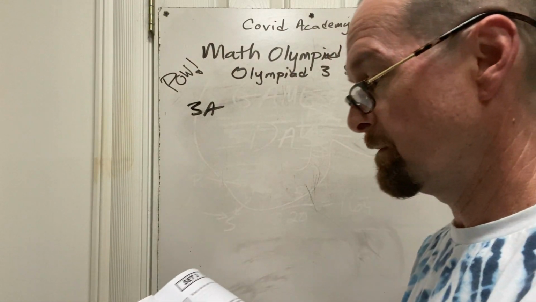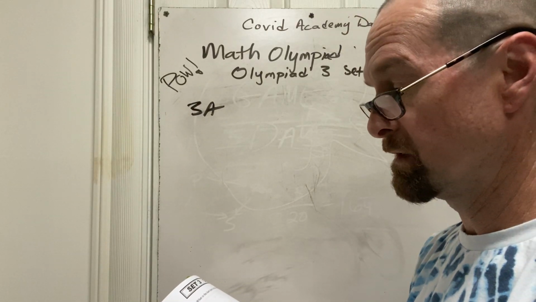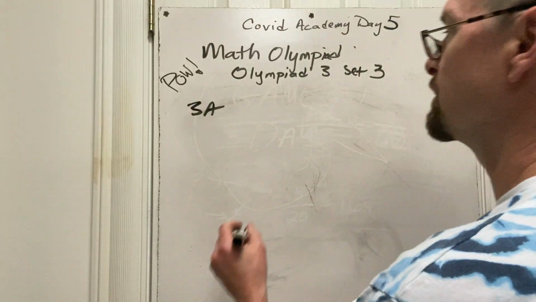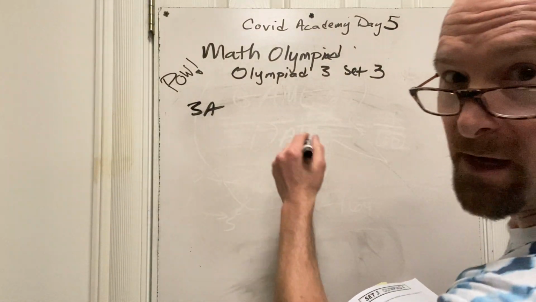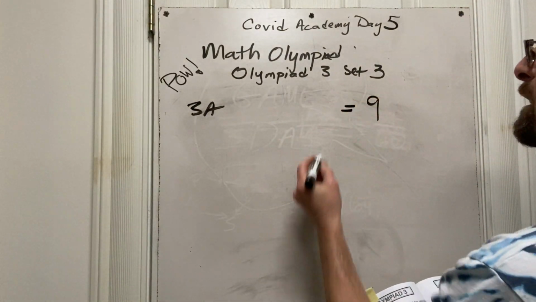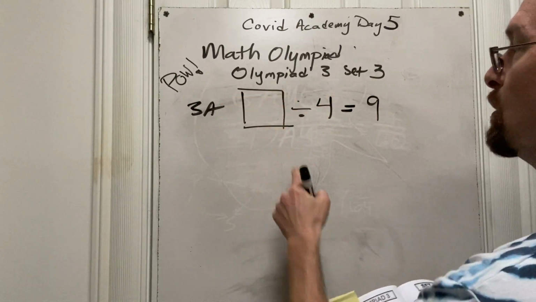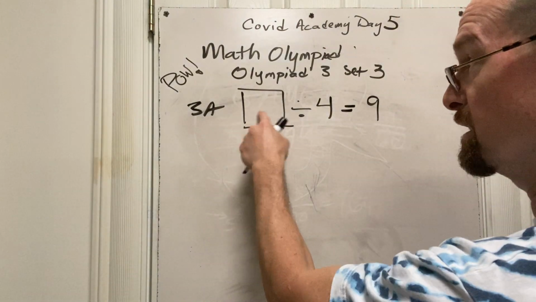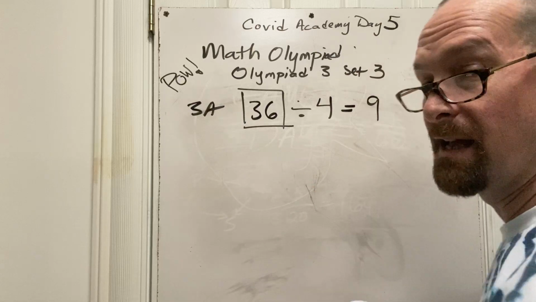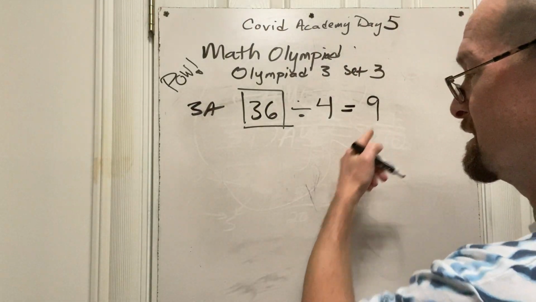Lauren is the youngest of 4. The average of their ages, and they're all different whole numbers, is 9. The average is 9, so there are 4 kids. To figure out the average of something, you add them up, you divide by the number of numbers, and you get 9. So something divided by 4 equals 9. What could go there? If it's something divided by 4, it's 9 times 4 that gives you the something. When you add the kids' ages up, you get 36. So then they've got to average 9.